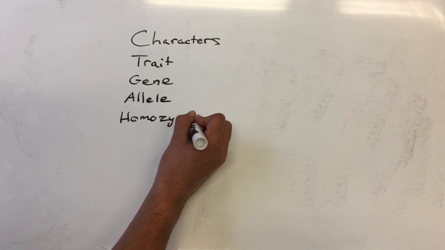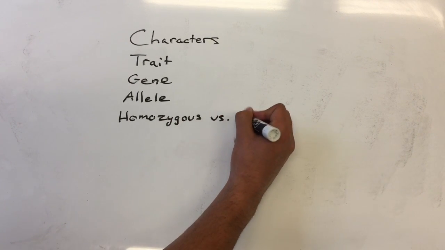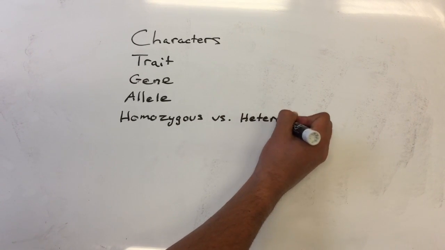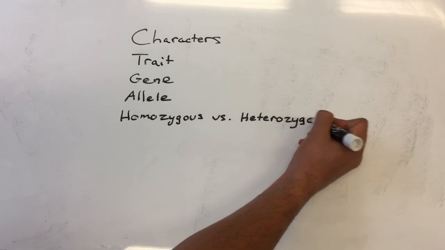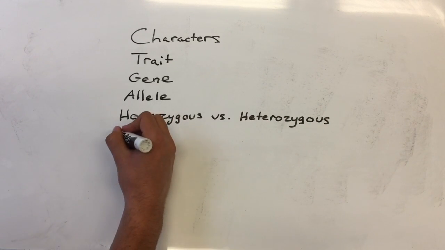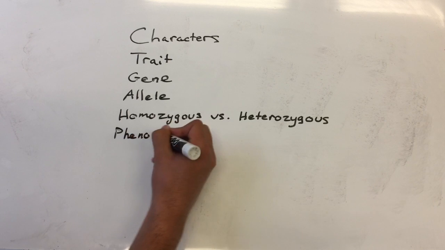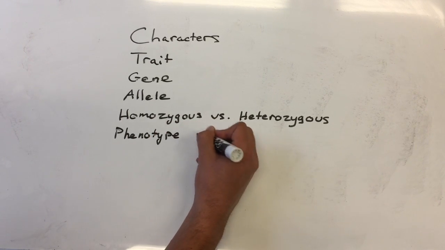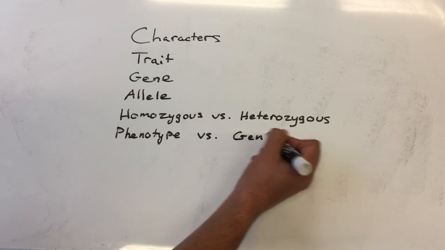A gene is a unit of heredity that is transferred from parent to offspring, contributing to the characteristics or traits of an organism. An allele is a variant form of a gene. For example, a tall allele would be a variant form of the gene for height. An organism with two of the same alleles of a gene is homozygous, and an organism with two different alleles of a gene is heterozygous.